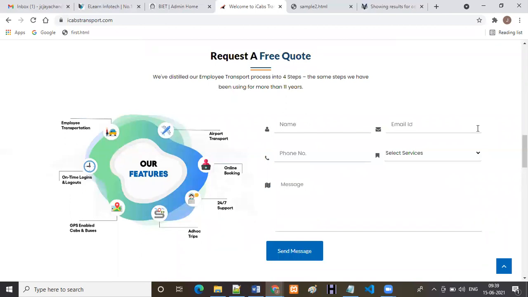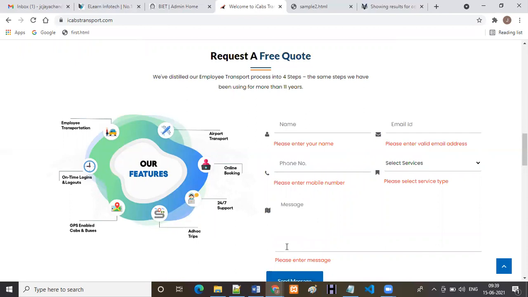Now what I'm trying to do is I'm not going to fill anything here. Just I'm trying to click on the submit button. After clicking on the submit button, what happened, you can observe. I'm not entering anything here. Just I'm clicking on the submit button. Whenever you click on the submit button, what happened? It will show some messages like validation messages. What are the messages it is showing? It is showing "please enter name." Why? Because that is a mandatory field, but we are not entering anything. So that's why it is showing "please enter name." At the same time, "please enter valid email ID," "please enter mobile number." Like that it is showing now.